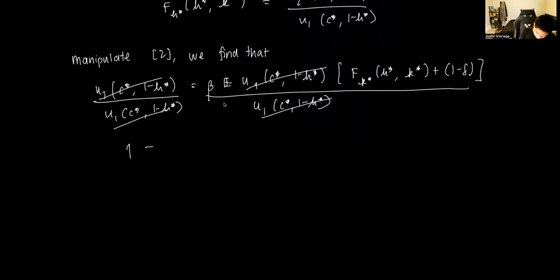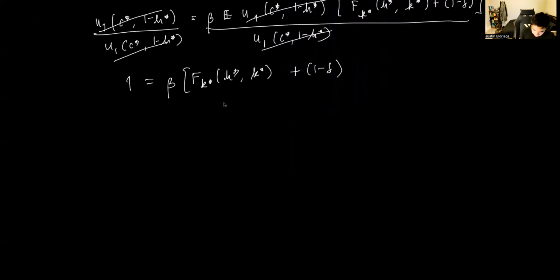I'm left with 1 is equal to beta times [f_k(h*, k*) plus 1 minus delta]. If I divide both sides by beta, I get 1 over beta is equal to f_k(h*, k*) plus 1 minus delta. Then I transpose this term to the other side.